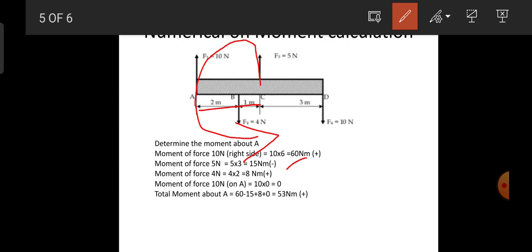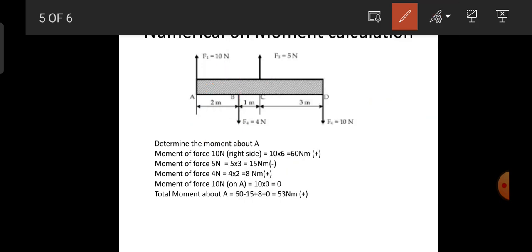The unit is Newton meter. Force is in Newton and the distance is in meter, so it is in Newton meter. Likewise, I have one more force, 4 Newton, and the perpendicular distance is 2. Go along this force through the 2 meter point and touch the point A. It is clockwise. So 4 into 2 is 8 Newton meter. So it is a positive moment, a clockwise moment.